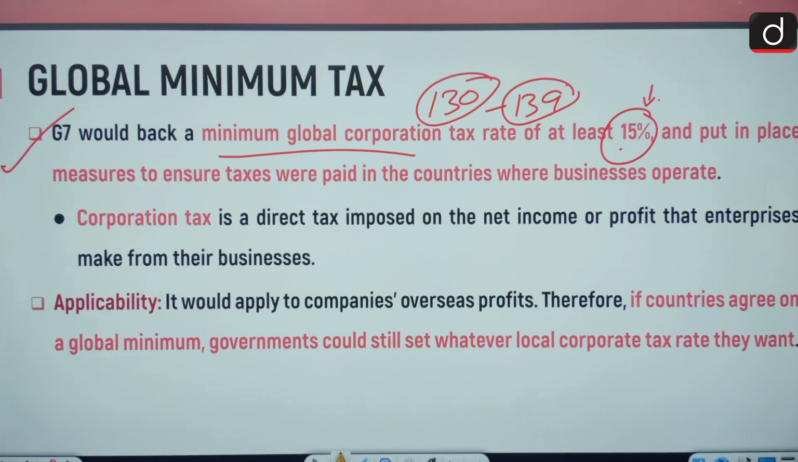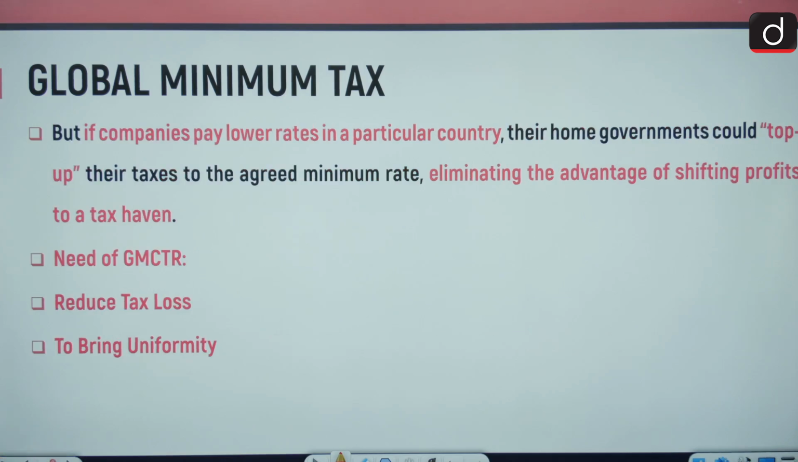What is corporation tax? It's a direct tax imposed on the net income or profit that enterprises make from their businesses. Applicability: it would apply to companies' overseas profits. Therefore, if countries agree on a global minimum, governments could still set whatever local corporate tax rate they want. But if companies pay lower tax in a particular country, their home governments could top up their taxes to the agreed minimum rate, eliminating the advantage of shifting profits to a tax haven.